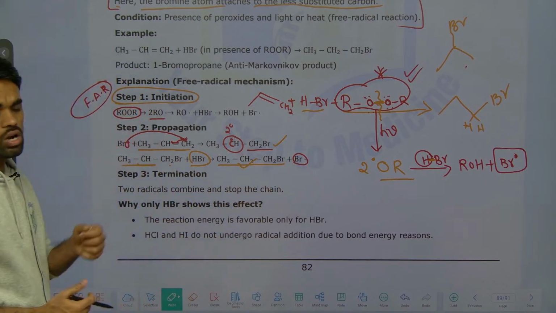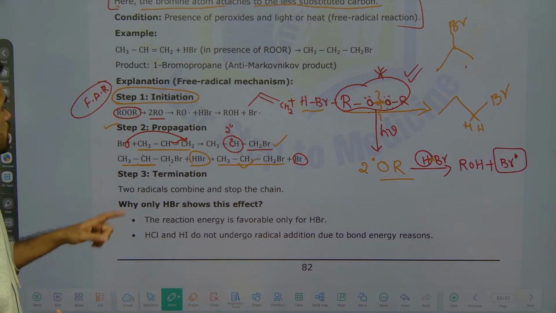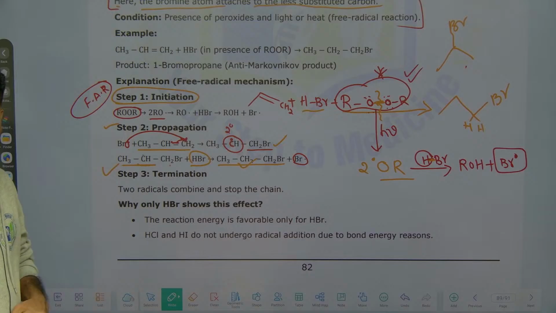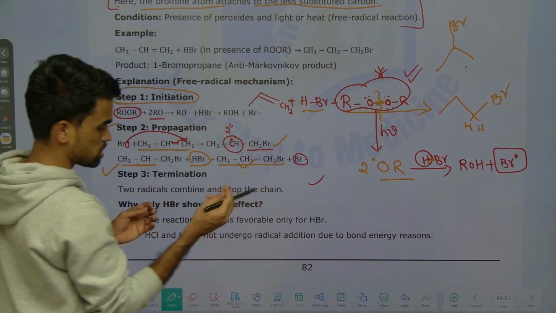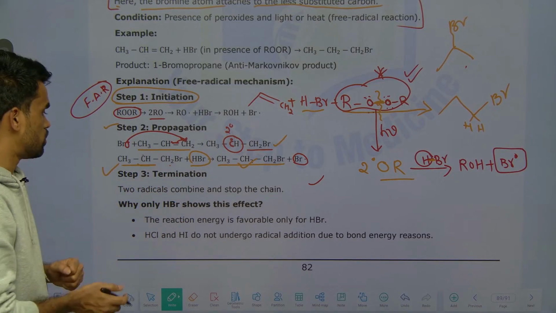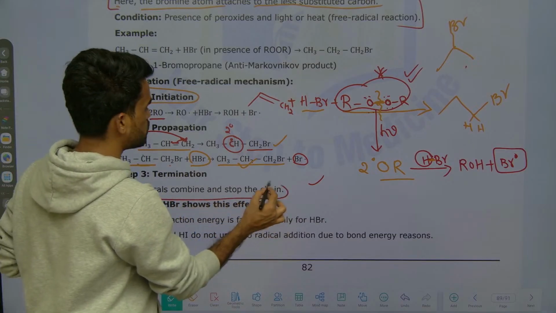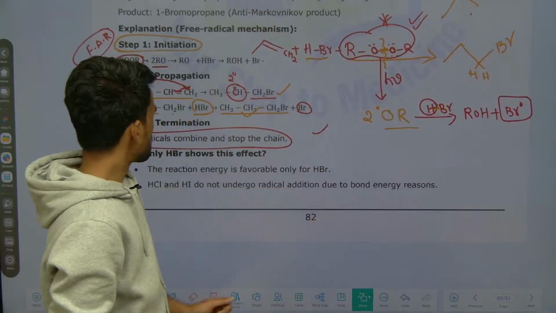So the first step is called the chain initiation step and the second step is called the chain propagation step. Next, chain termination. How is this chain termination taking place? Whatever radicals are formed during the reaction, they combine with themselves and the reaction gets stopped. Two radicals combine and stop the chain, that's it. If you mention it like this, yes, it is perfectly good.